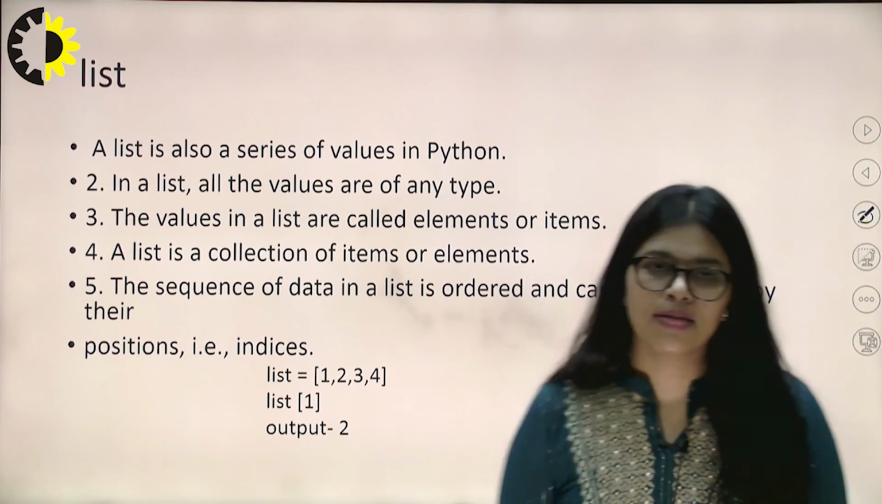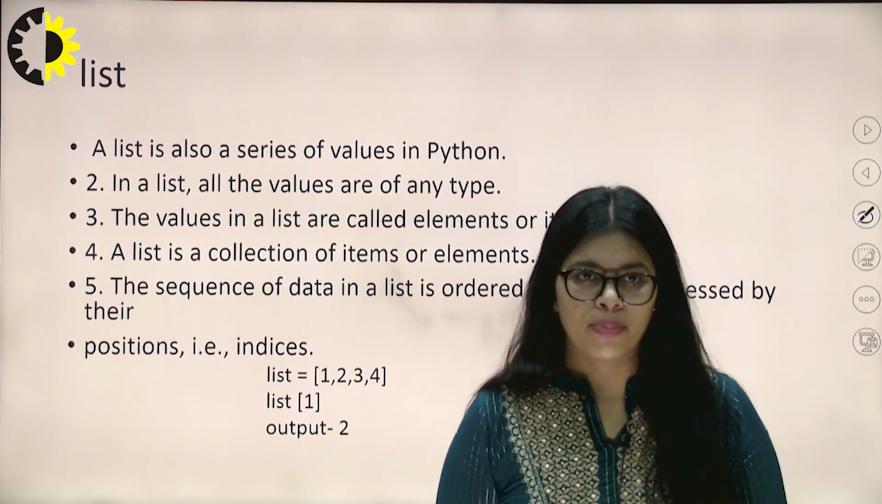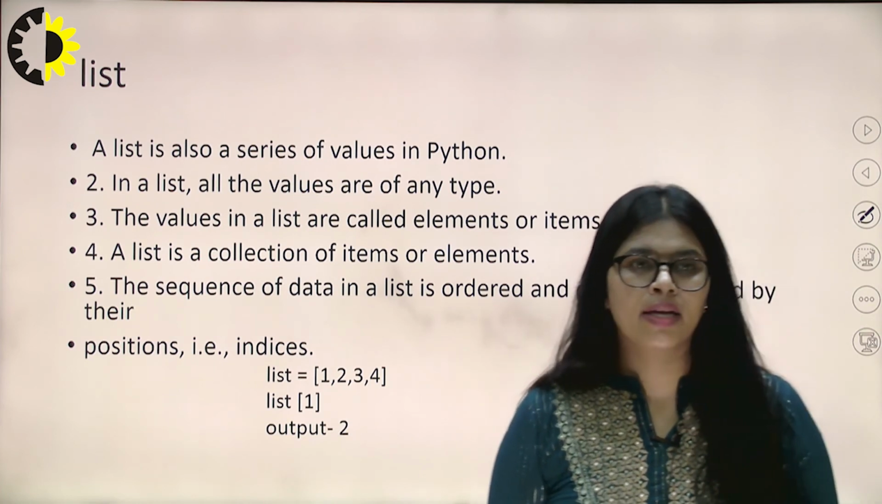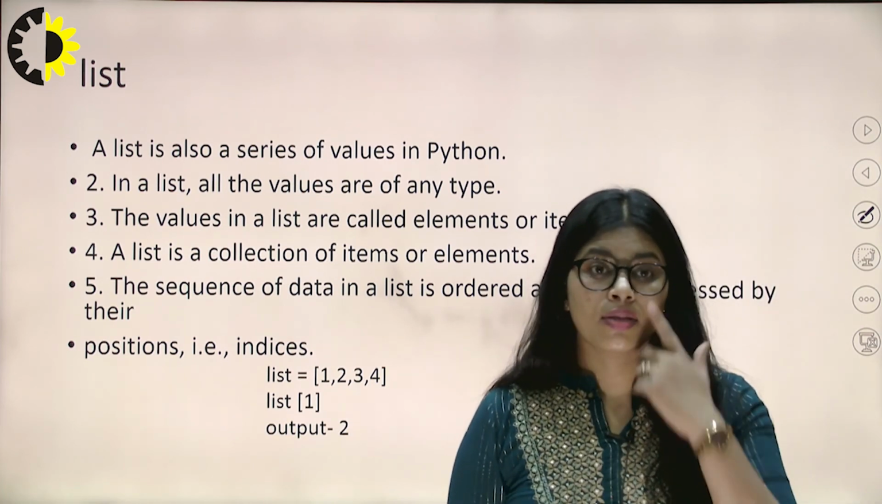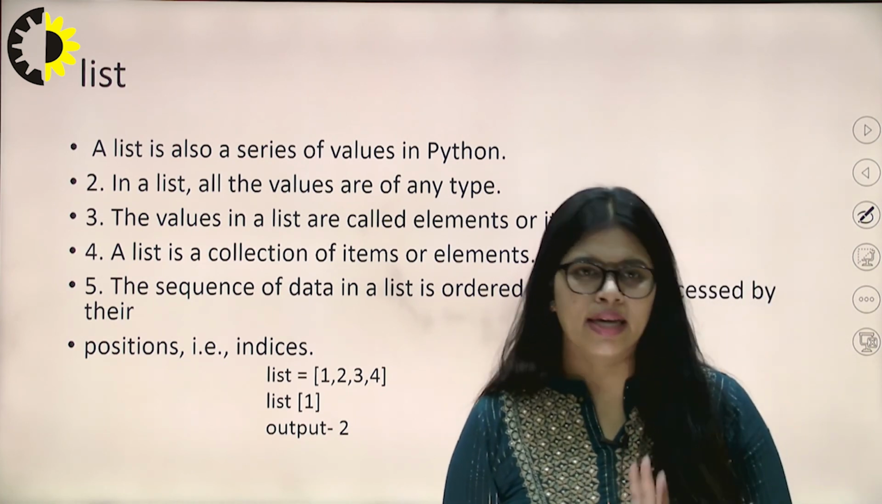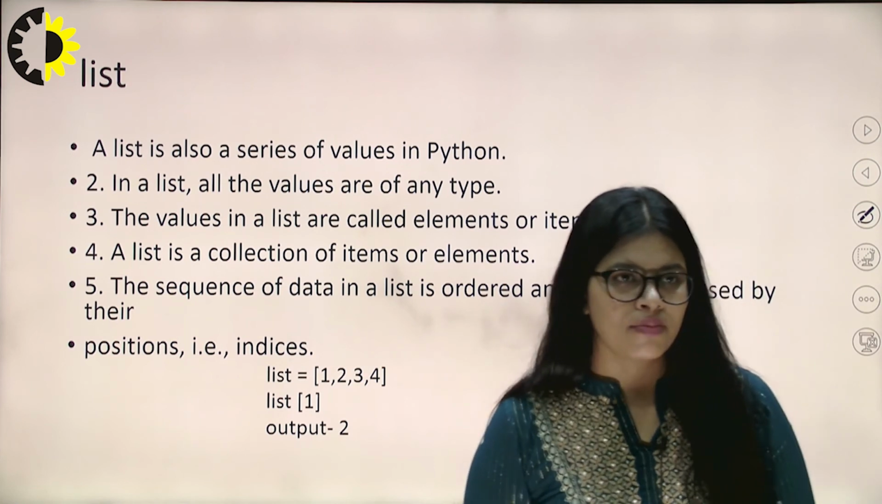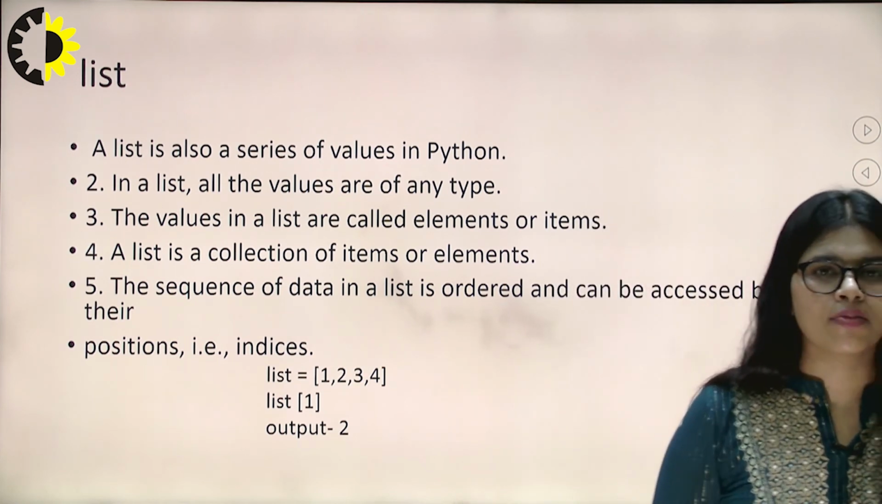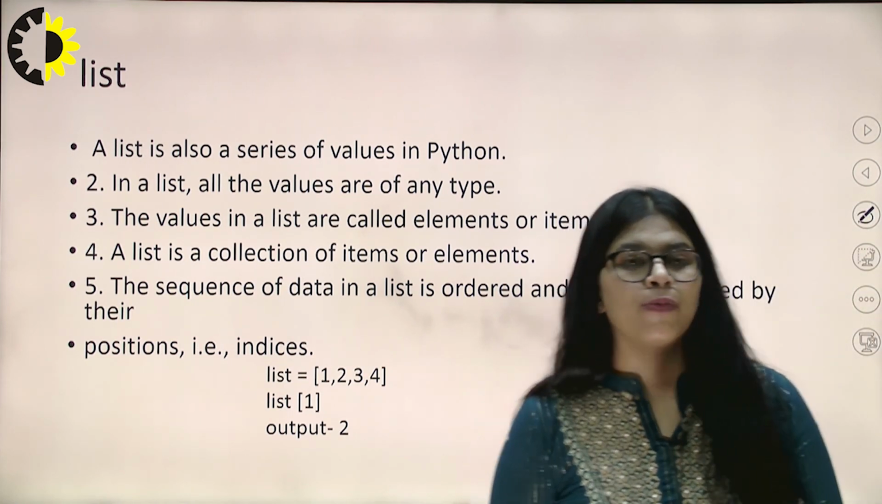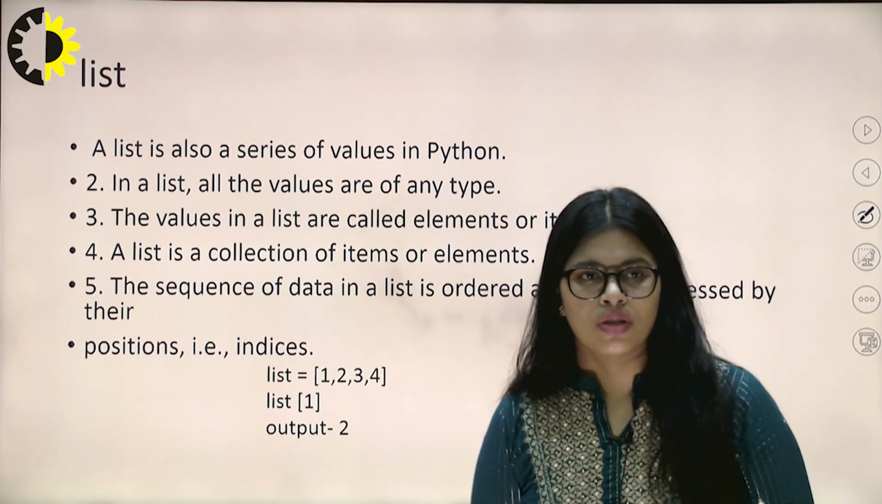Here is the last one, that is list. A list is also a series of values in Python. How do we define a list and a tuple in Python? In a list, values can be of any type. Values in a list are called elements or items. A list is a collection of items or elements. The sequence of data in a list is ordered and can be accessed by their positions, indices.